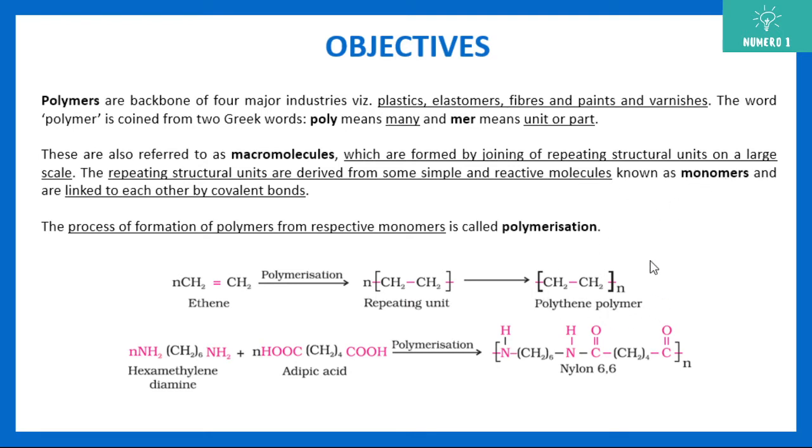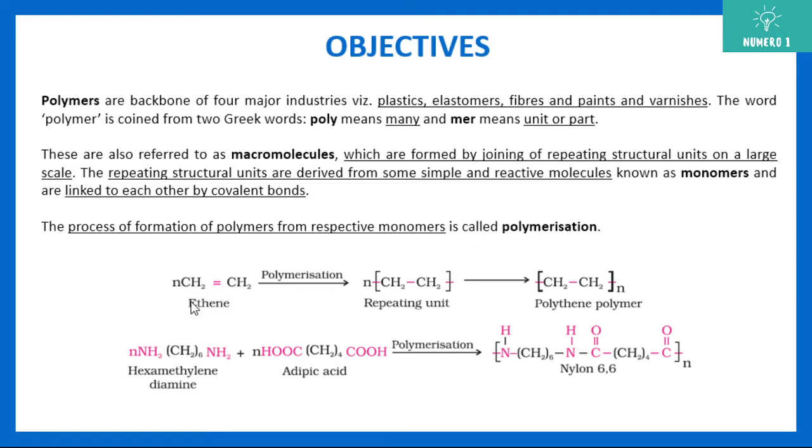Like for example, in the case of polythene, the monomer unit is ethene, and all these units are linked together by covalent bonds. So there is always a formation of covalent bonds. The double bond is broken and only a single bond remains, and this one carbon is bonding backside and this carbon is again bonding in the front side. So the process of formation of polymers from respective monomers is called polymerization.